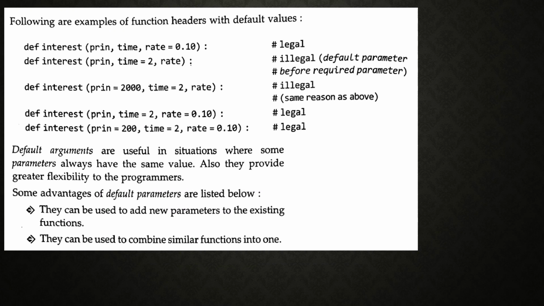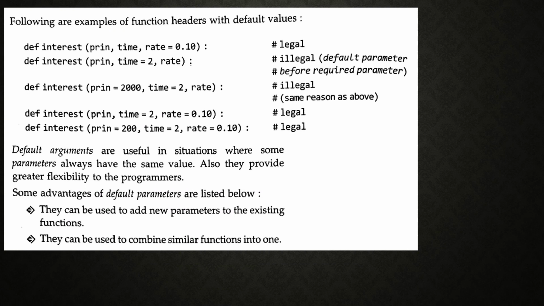Time equal to 2, rate equal to 0.10, it is legal. And principal amount equal to 200, time equal to 2, rate equal to 0.10. So the thing is, here rate should be mentioned properly each and every time. It should be 0.10 without specifying it again. See, the first case, def interest(principal amount, time, rate=0.10), is legal. And the other two cases, the last two cases, are also legal.